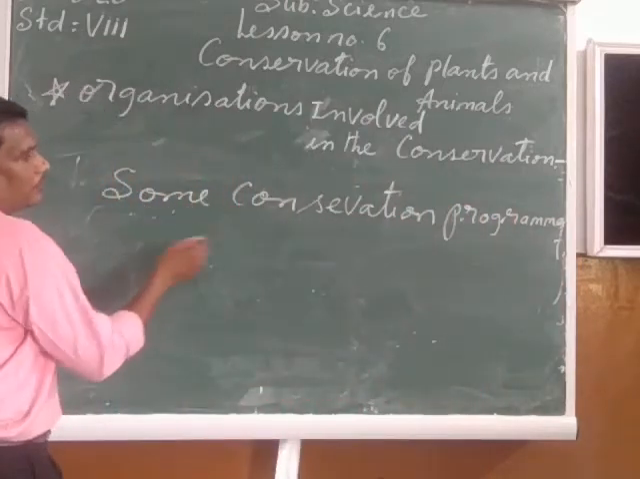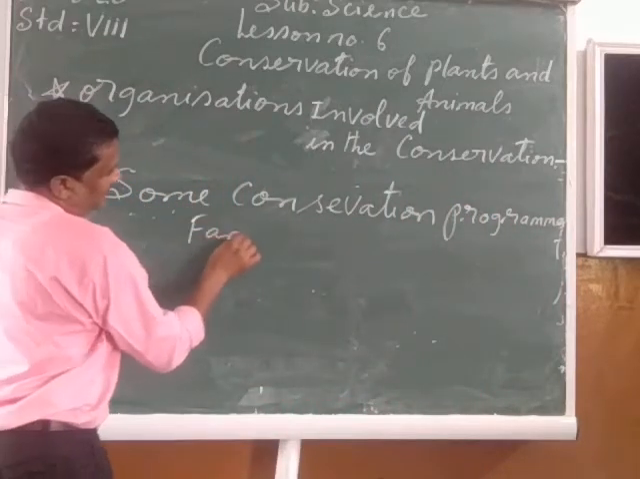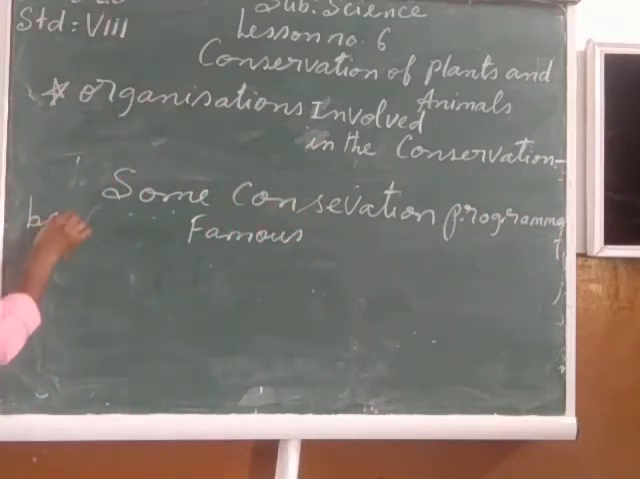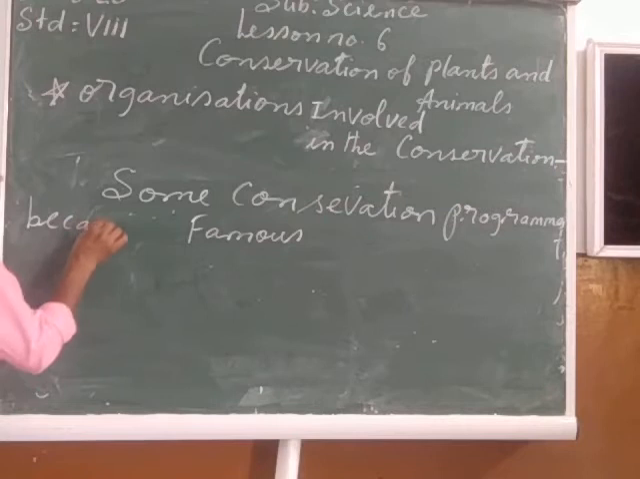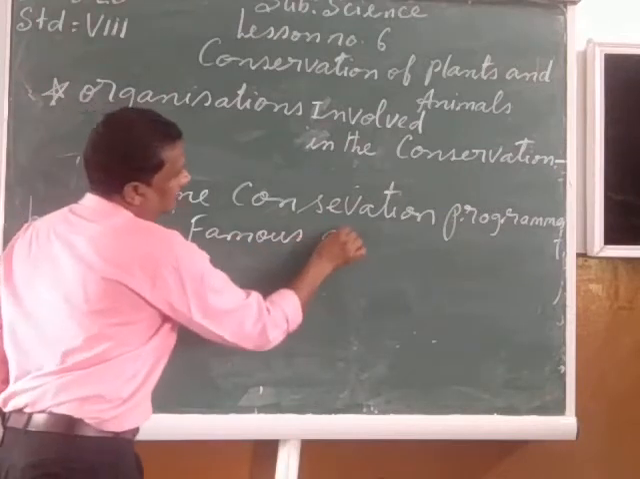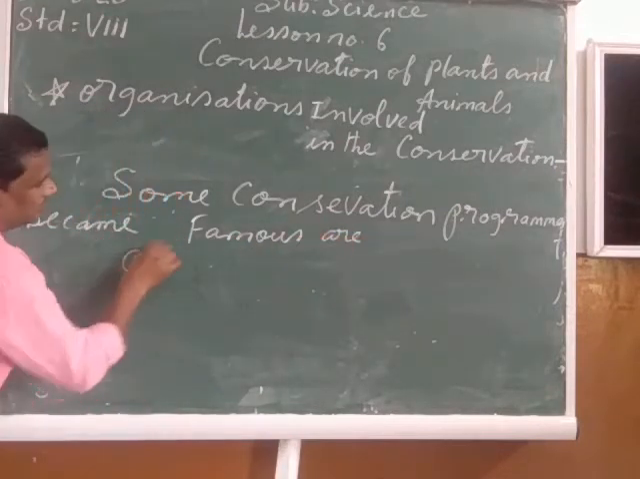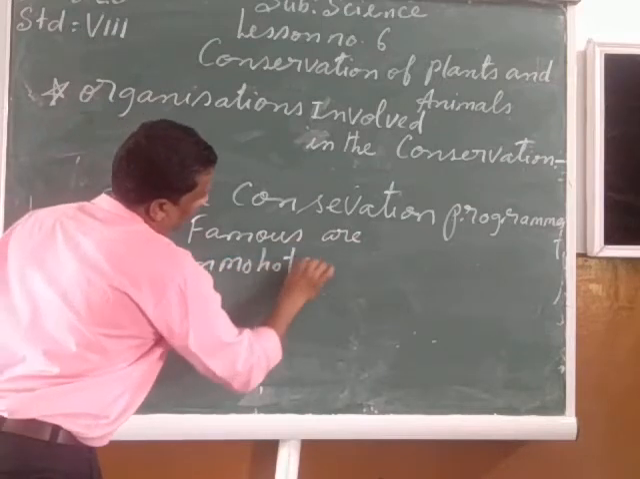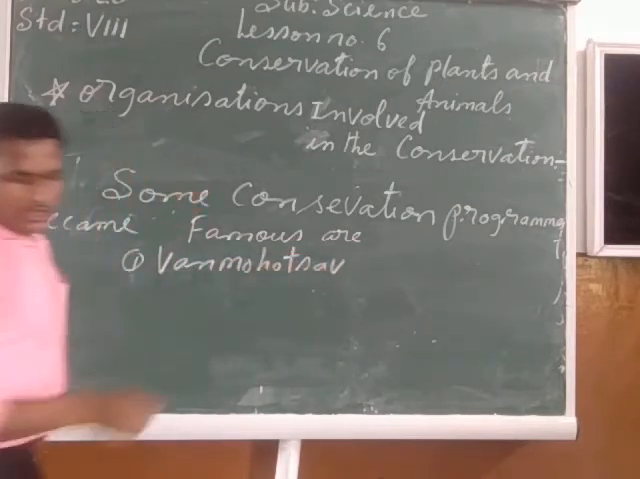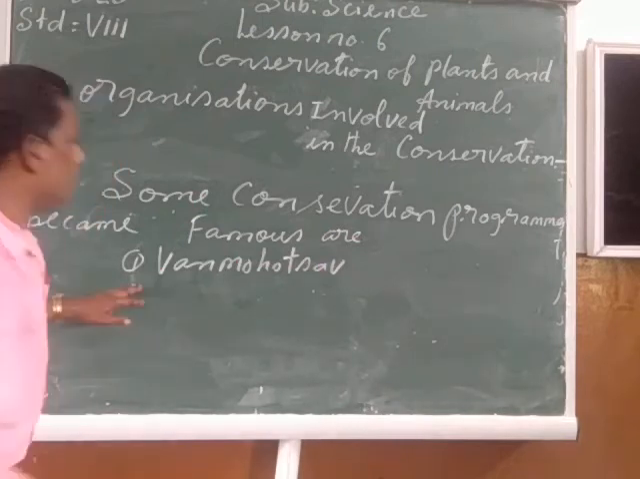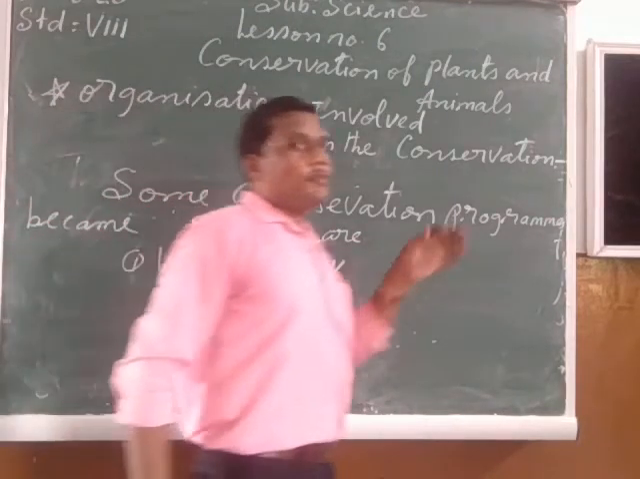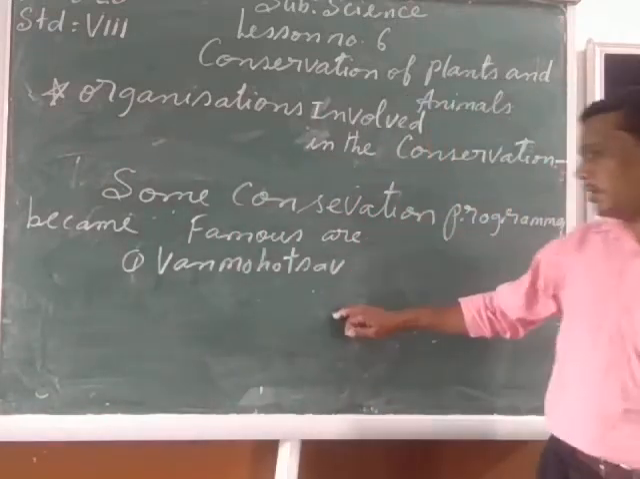Some conservation programs became very famous. Some conservation programs that became famous are, for example, Van Mahotsav. It is a well-known conservation program which was started for the conservation of the forest. This is the Van Mahotsav program.